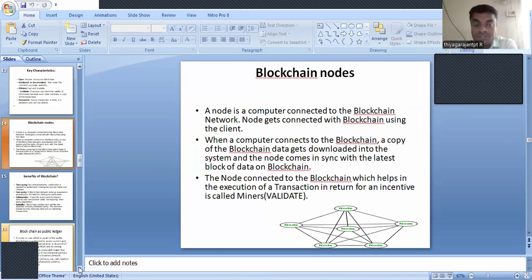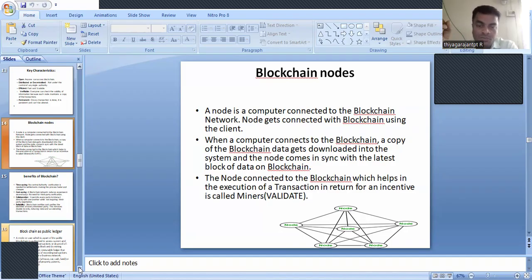When a computer connects to the blockchain, a copy of the blockchain data gets downloaded into the system of the node, which comes into sync with the latest block of data available in the blockchain. So just understand the terms. An existing blockchain will already be there. In that, we are going to have a new record, some new transaction. That block will be added to the existing chain, that is the blockchain. And every time, a copy of the blockchain data gets downloaded into the system, and the node comes into sync with the latest block of data.